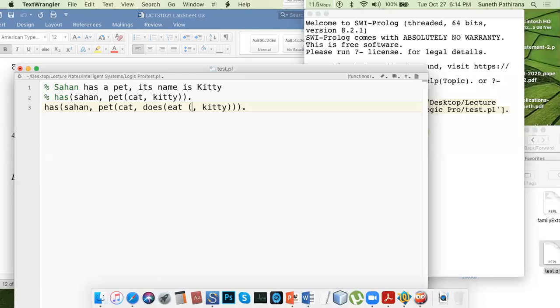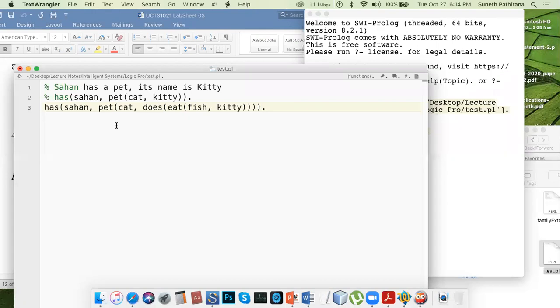Eat, let's say, fish, because these days fish will be disposed and cats will gain the benefit. Eat fish. So how did we make a mistake? Sahan, pet cat, does what, eat fish, Kitty. So how many brackets? 1, 2, 3, 4.